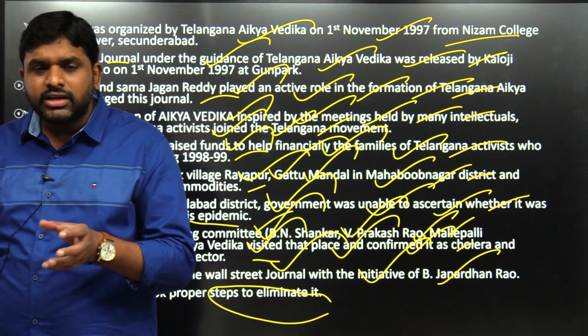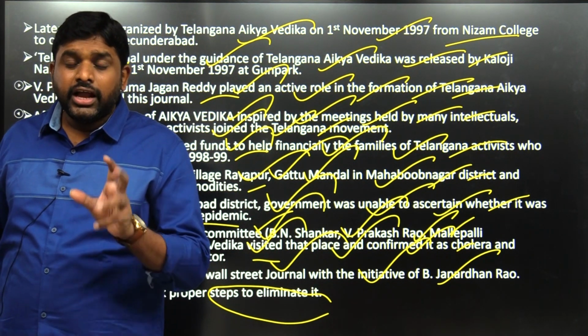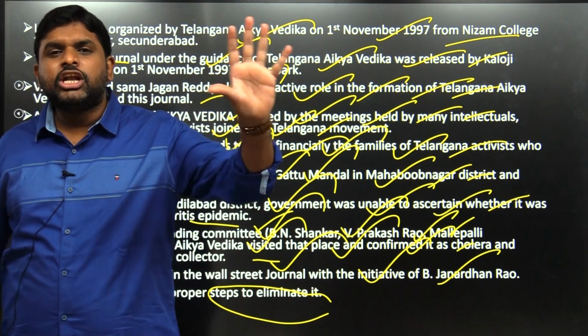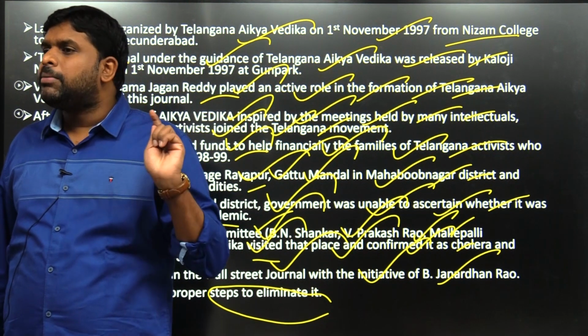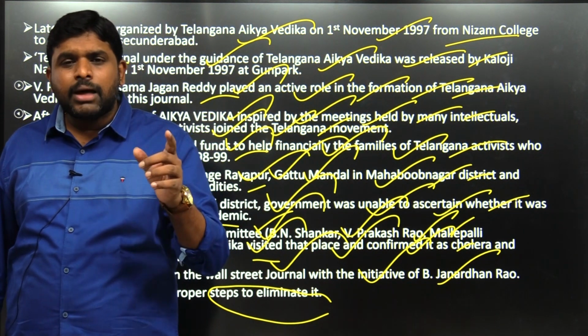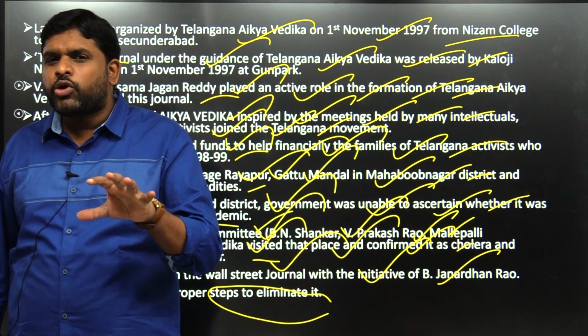What I want to tell you here is that Telangana Aikya Vedika was not only for the Telangana movement, it also helped people suffering from droughts. A drought-prone village was adopted and provided with essential commodities. In Adilabad, there was confusion whether it was cholera or gastroenteritis.